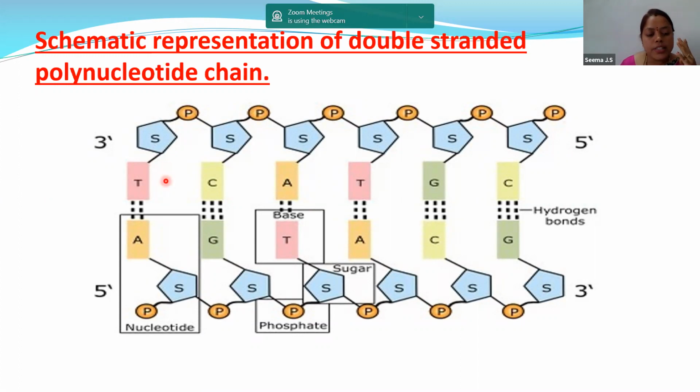Now, you have to understand mainly 5 points over here. First one, it is a polynucleotide. This one single structure is the nucleotide. So a number of nucleotides are joined together to form the polynucleotide chain.